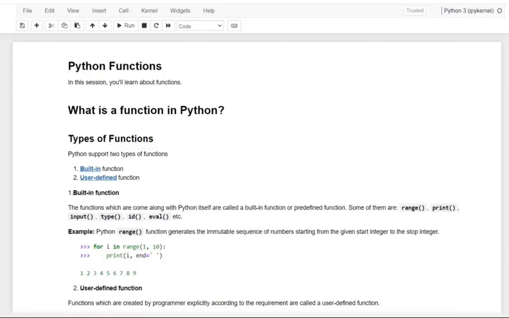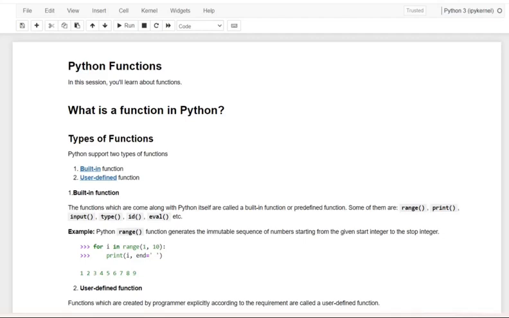Today we are going to discuss Python functions. What are functions in Python? Actually, in Python, a function is a block of organized, reusable code with a name that is used to perform a single or specific task. It can take arguments and return a value.